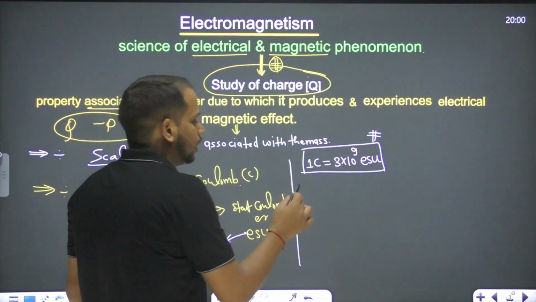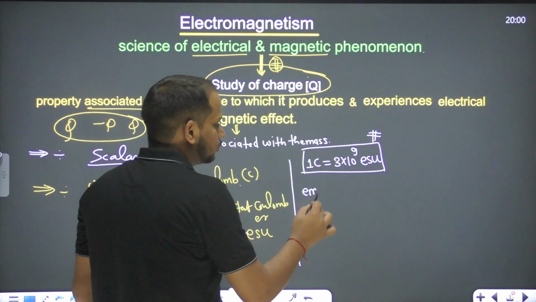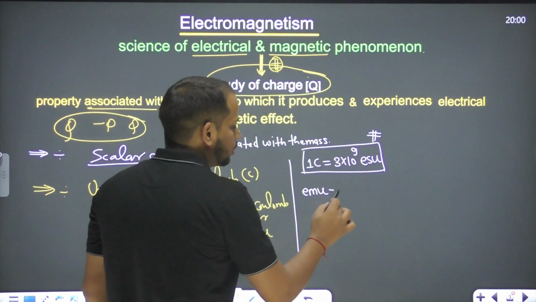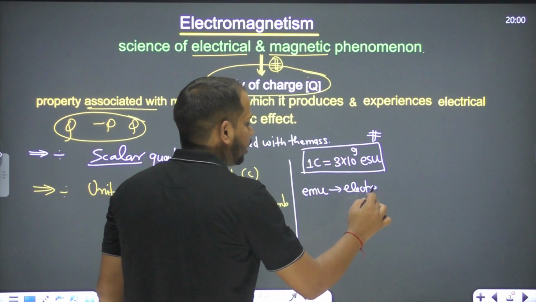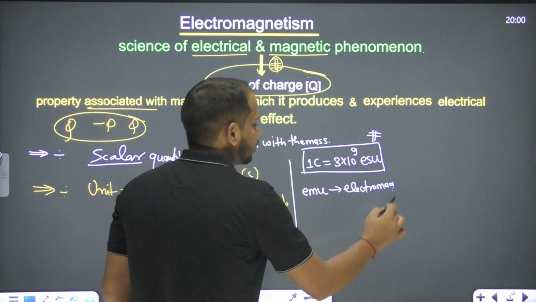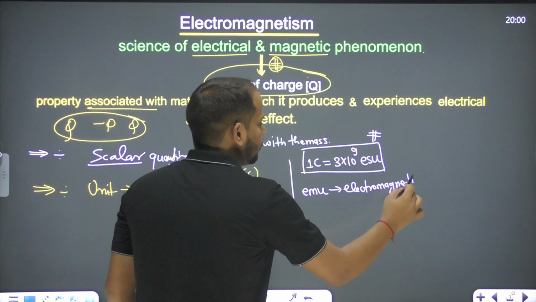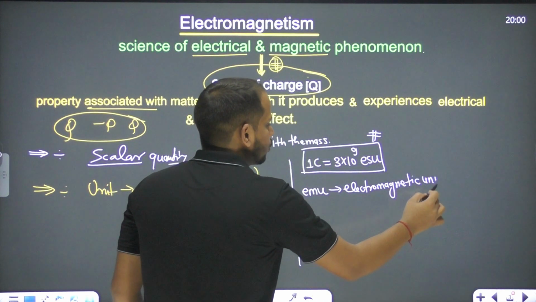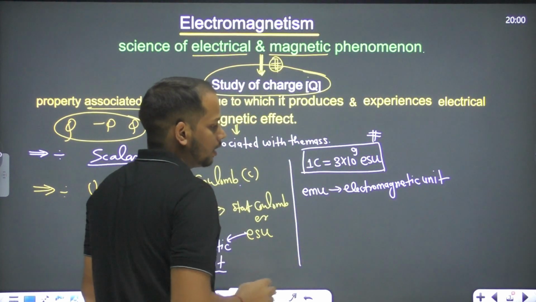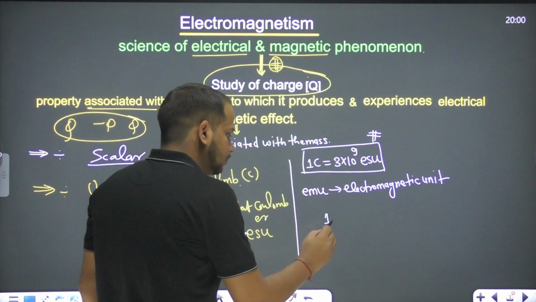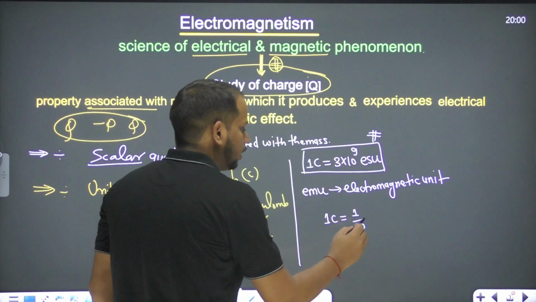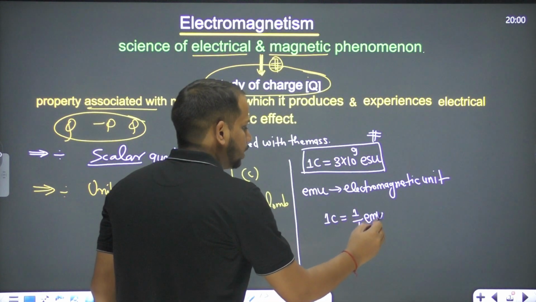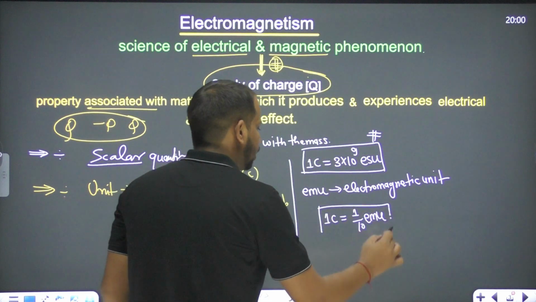One more unit is also there, that is called EMU. What is the EMU? EMU is called electromagnetic unit, right? So what we can say about the electromagnetic unit? 1 coulomb is equal to 1 by 10 EMU, that is electromagnetic unit, right?